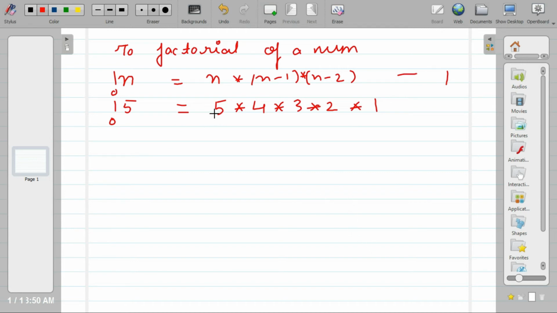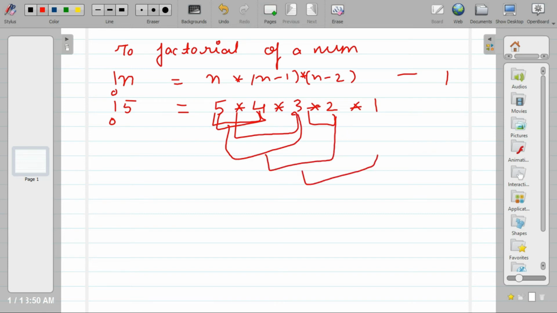So it means we are repeating the same thing again and again. We are multiplying numbers again and again. First we multiply 5 into 4, then we multiply this complete 5 into 4 into 3, then we multiply this complete with 2, then we find the result. So we are repeating the same statement again and again. Now let's check how to write the program for this, with only a while loop. How many variables do we need? First, we need one variable for which we are calculating the factorial. Let's say the variable name is num.